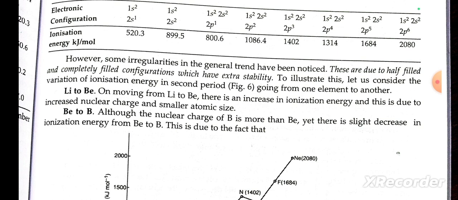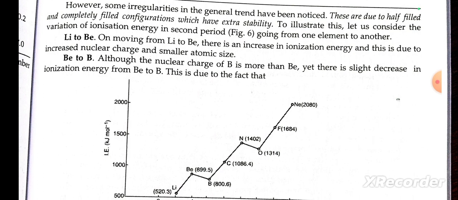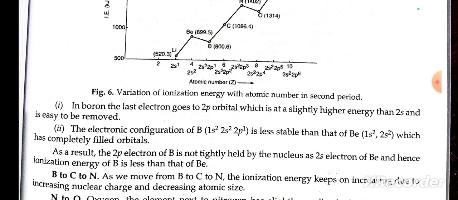To illustrate this, let us consider the variation of ionization energy in the second period, going from one element to another. Lithium to beryllium: on moving from lithium to beryllium, there is an increase in ionization energy due to increase in nuclear charge and smaller atomic size. From beryllium to boron, although the nuclear charge of B is more than Be, yet there is a slight decrease in ionization energy from beryllium to boron, and this is due to the following fact.